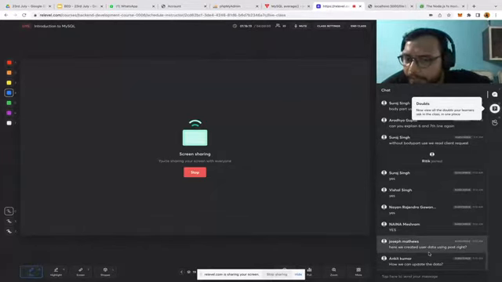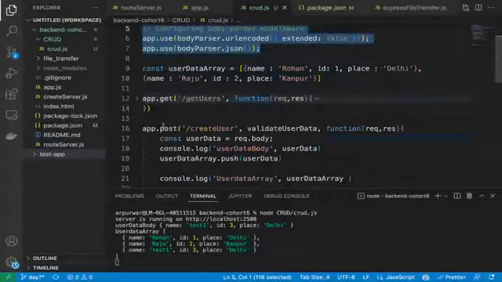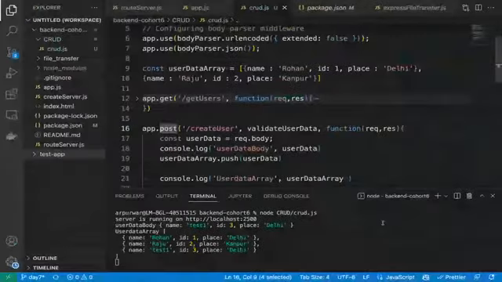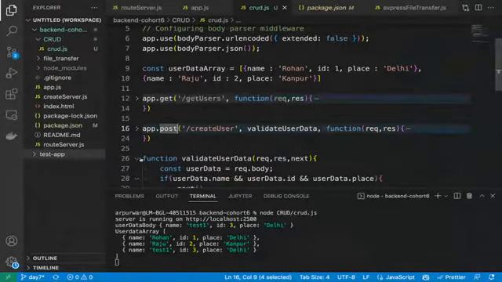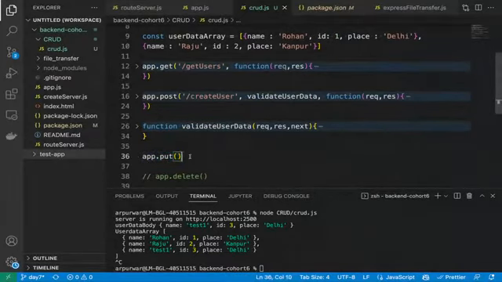Joseph was asking, here we created user data using post. Yes, we have created that. You can see the API name is app.post. This is the post method. Correct. Now we will update the data. Now for updating, what HTTP method has told, we have to use the app.put. Correct. So now we will use the put method.